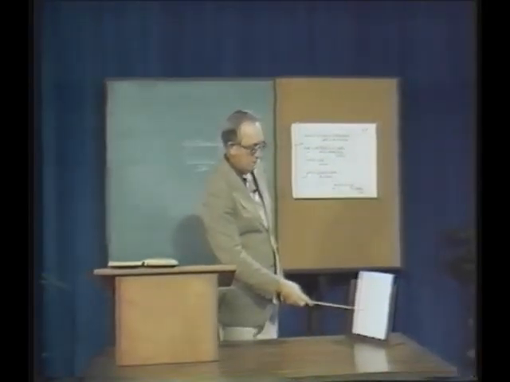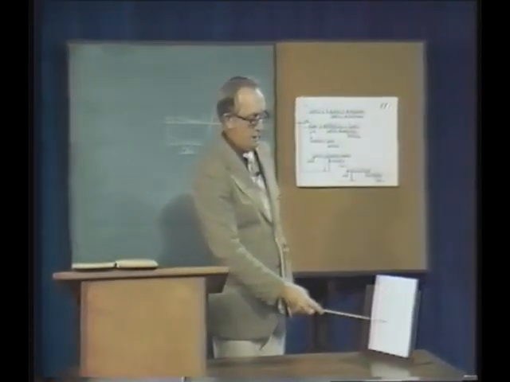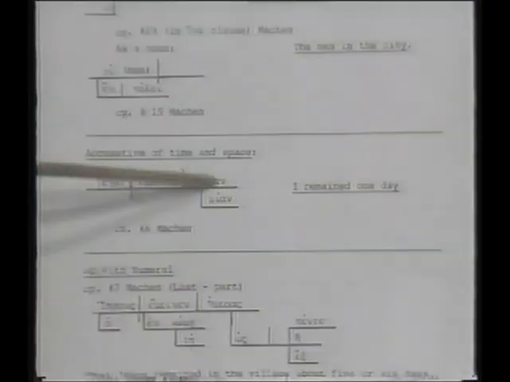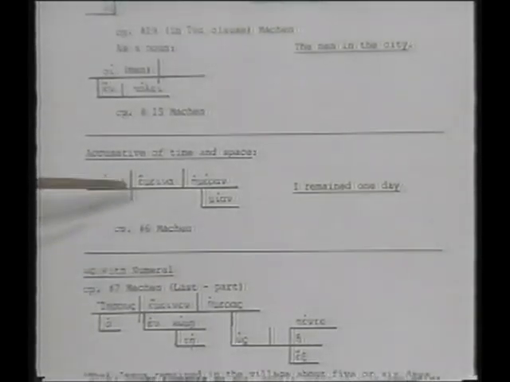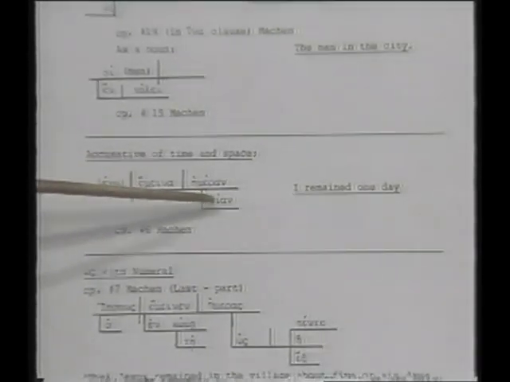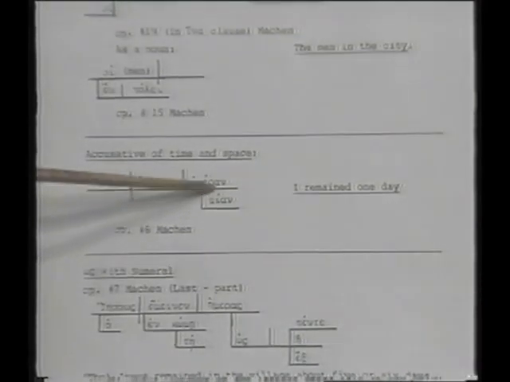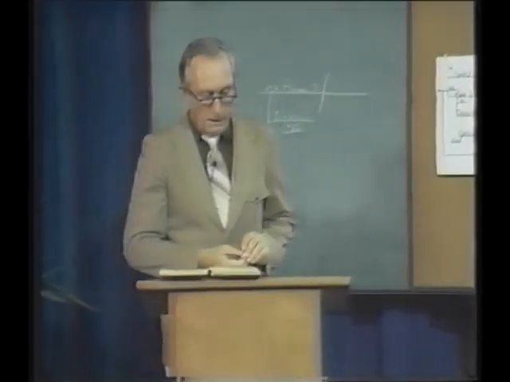I remained day. Now, you can't remain a day, but this is an accusative of extent of time, so we'll simply put it up there. I remain one day. See? Hemeran mian. So we'll just handle it that way. We'll put it as like an object, but then we'll know that it's the extent of time because it's following an intransitive verb. Now that brings me to, well, let's do one more thing on the workbook, and that is